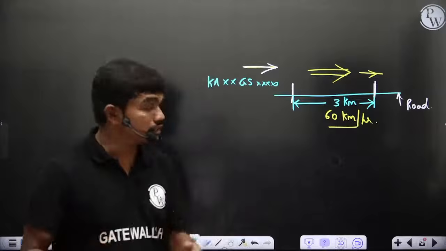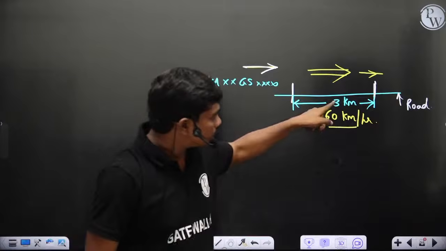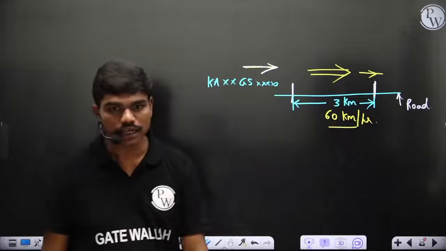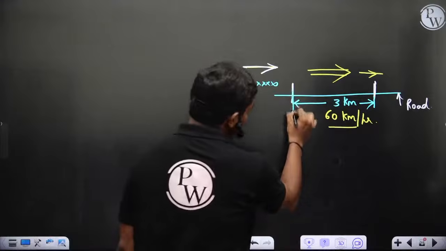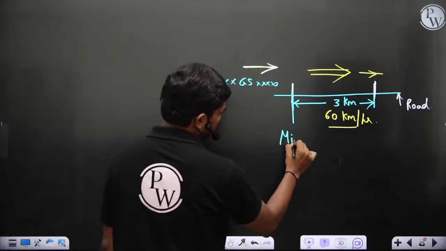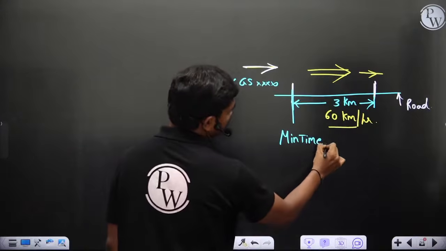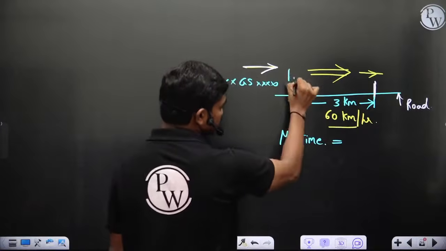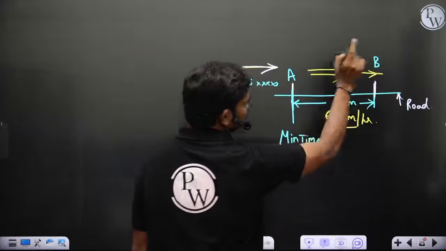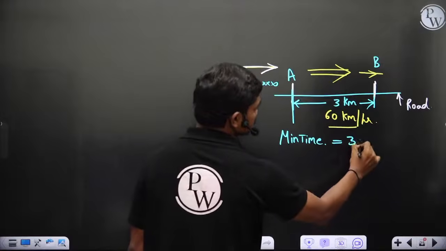But instead of doing this, if they do this, let's say this is 3 kilometers, and the limit is 60 kilometers per hour, then ultimately the minimum time you need to cross from this point A to point B, if you follow the speed limit, is 3 minutes. Correct?